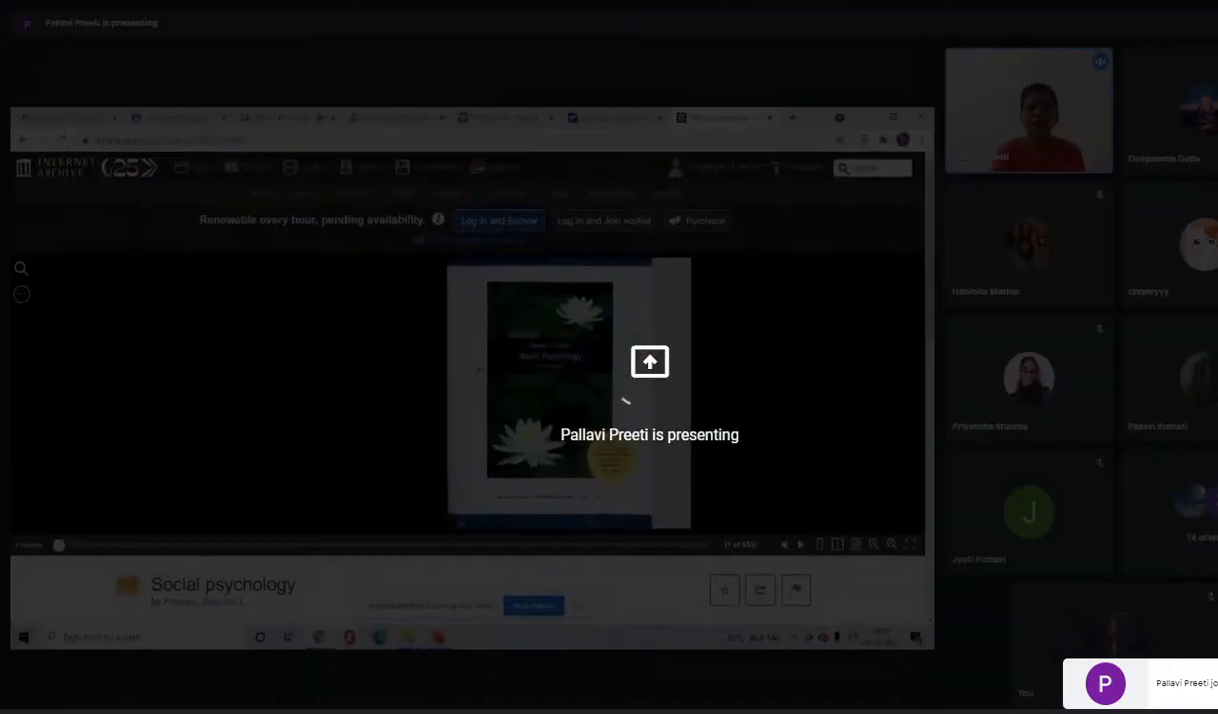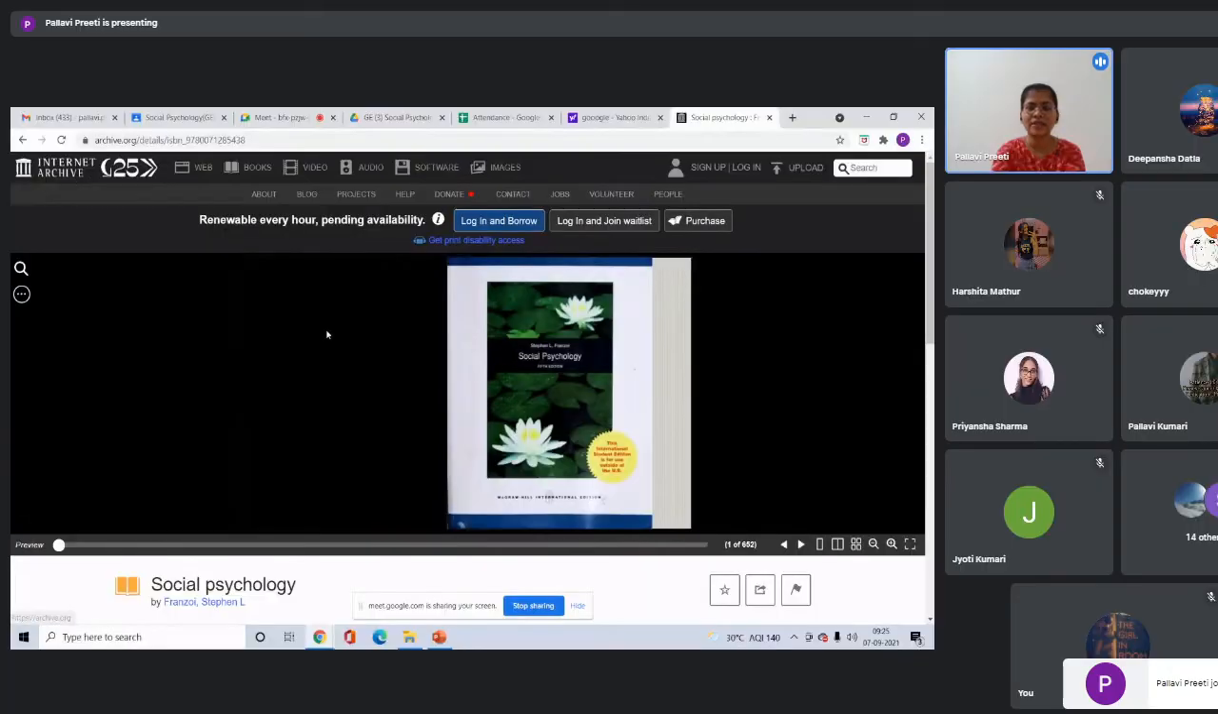This is a book, right? So this is the Internet Archive. You can get access to this book. You can borrow it for 1 hour or for 14 days.